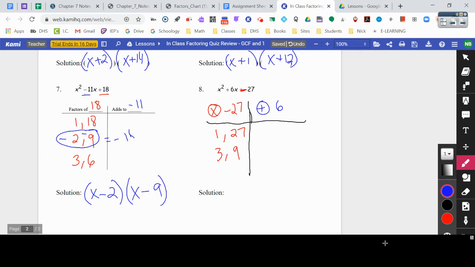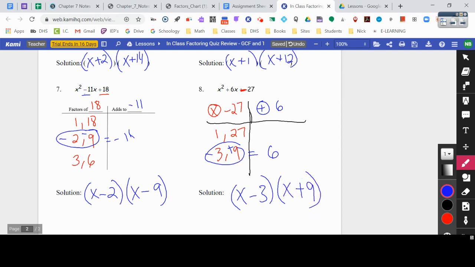That means out of these pairs, my bigger number needs to be positive, and my smaller number will be negative. Because a negative 3 times a positive 9 is a negative 27, and a negative 3 plus 9 is my positive 6. So therefore, my solution is going to be parentheses x minus 3, parentheses x plus 9.